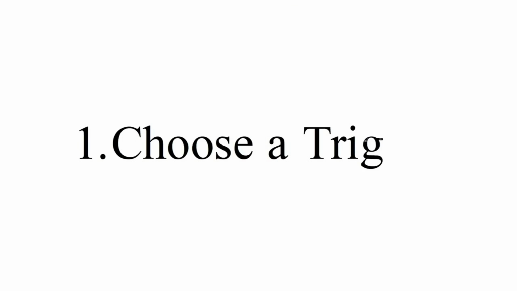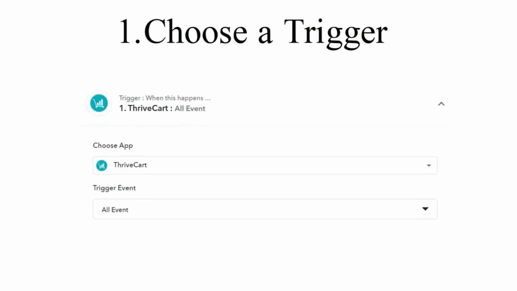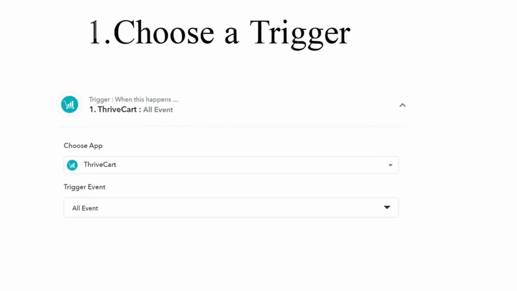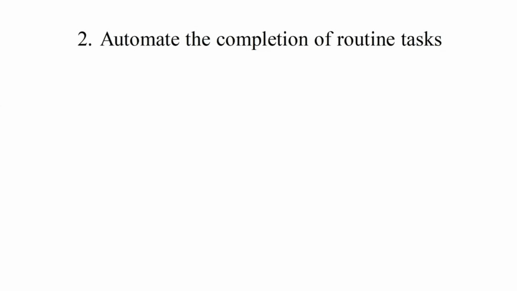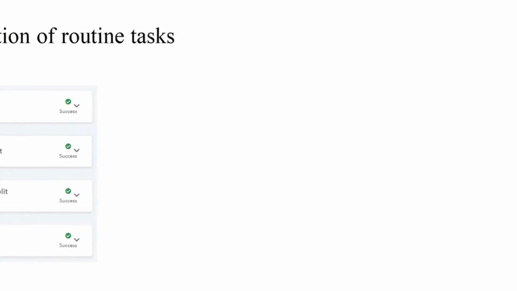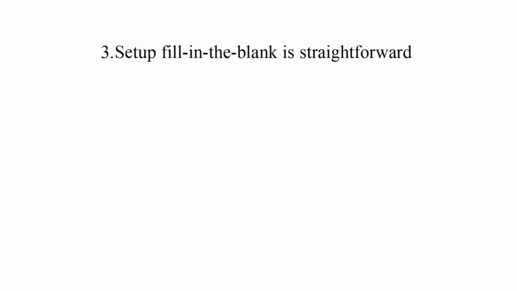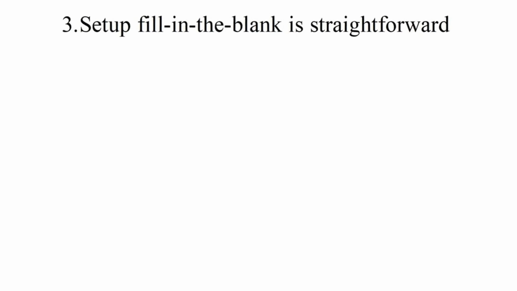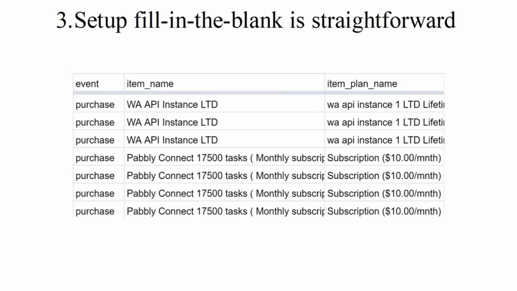1. Begin workflows from any app. Choose a trigger that sets your Pabbly Connect into motion. 2. Automate the completion of routine tasks. Pabbly Connect completes actions. 3. Setup is straightforward. Point, click and automate. In minutes, you can go from idea to workflow.